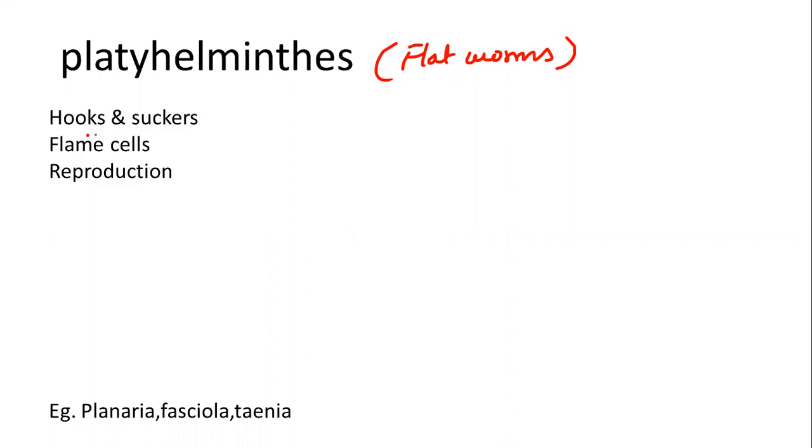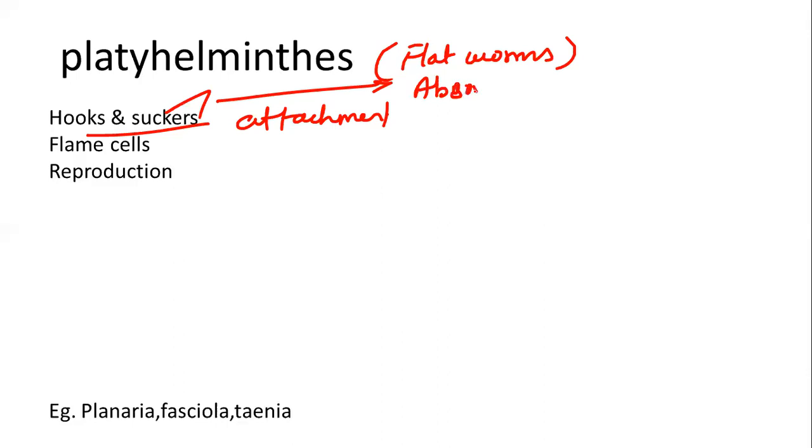It has hooks and suckers, which help in attachment. They also help in absorbing nutrition from the body surfaces, so the suckers help in absorption of food. It also has flame cells, which help in excretion as well as osmoregulation.